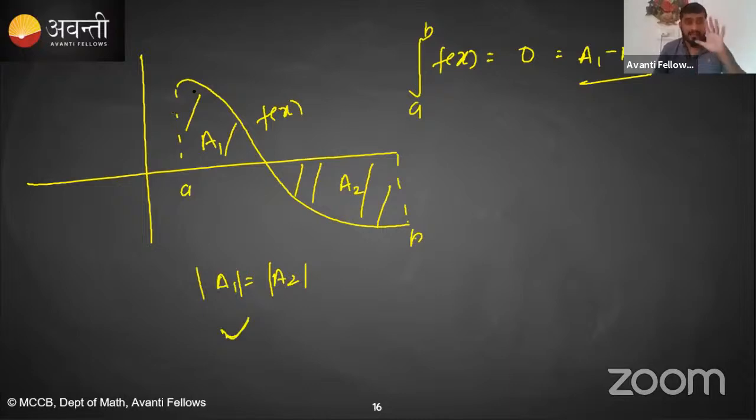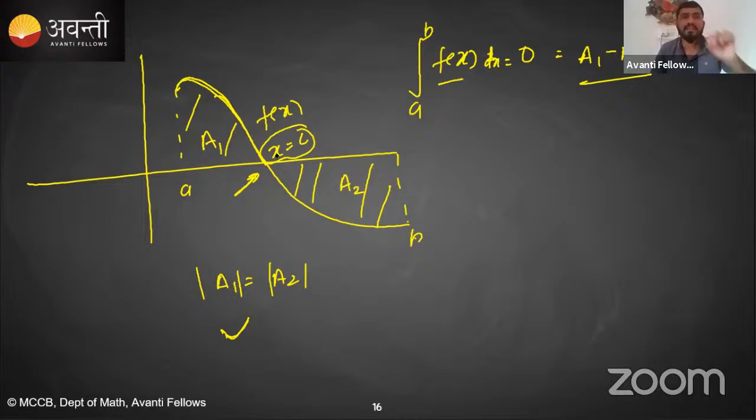इसका मतलब yes, this function f of x is creating some area above the x-axis and some area below the x-axis. इसका मतलब above x-axis से below x-axis जाने के लिए it has to cross the x-axis at some point. Yes or no? इसको above side से below side में जाना ही पड़ेगा. It has to go from the upper side to the lower side, which means it has to cross the x-axis at some point, let's say at x is equal to c. Yes or no? ऊपर से नीचे जाने के लिए उसको 101% surely x-axis को cut करना ही पड़ेगा.